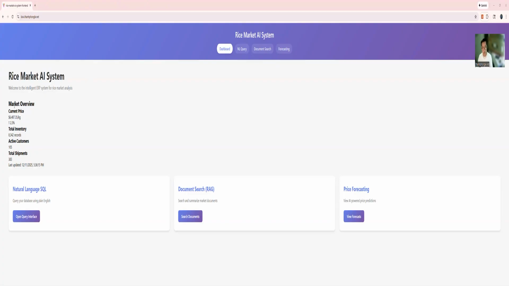The market overview metrics are fetched in real time from a Cloud SQL Postgres instance. The system implements the A2A protocol, agent to agent, for service discovery. All services deploy via Pulumi infrastructure as code, with a horizontal pod autoscaler configured at a 70% CPU threshold, scaling from 1 to 5 replicas.